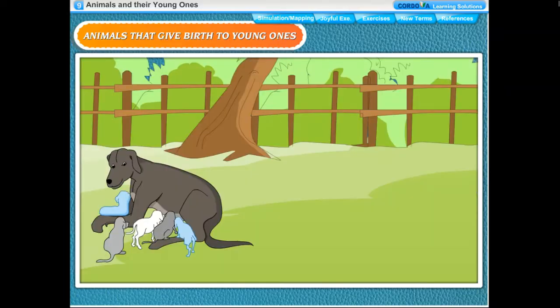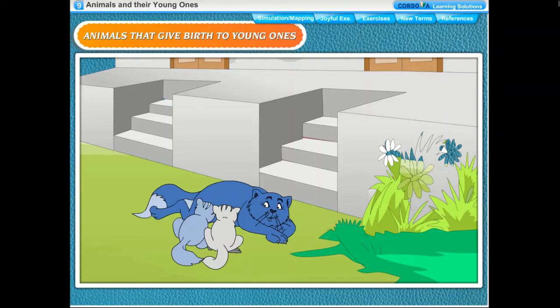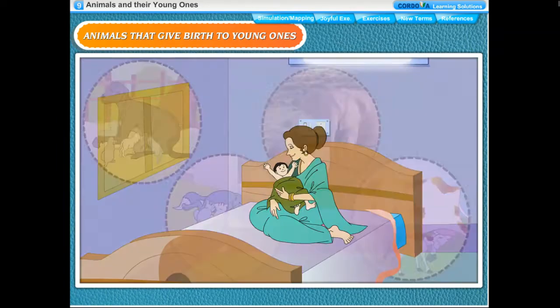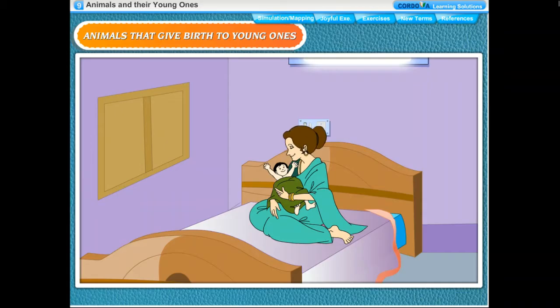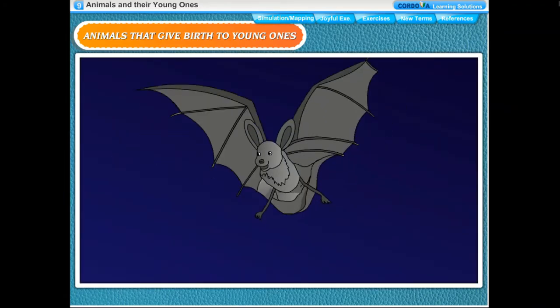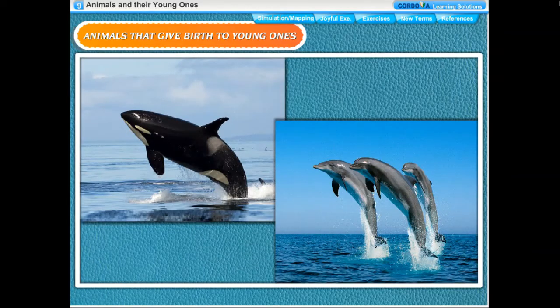Mammals have well-developed sense organs and brain. Most of them have hair on their bodies. Dogs, cats, elephants, cows, and human beings are examples of mammals. Bat is a mammal that can fly. Dolphins and whales are mammals that live in water.